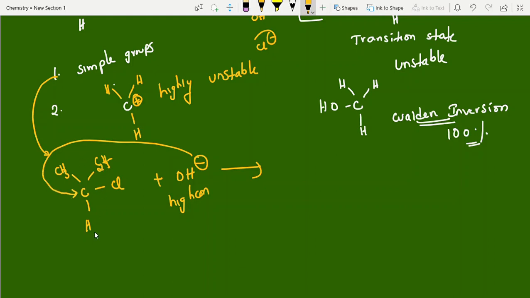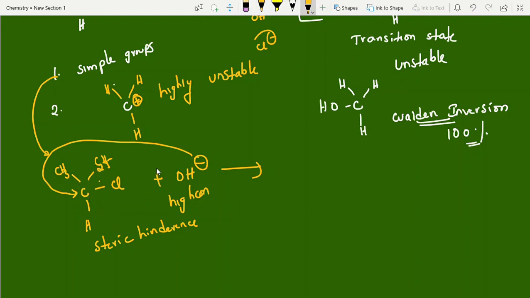Why? Because of steric hindrance. They won't give much space to attack here. Back attacking also, it's like somebody is standing near the door. It's not possible to move freely, right? Same here also. Two healthy persons are standing. Then it's not possible to go and attack. Suppose if it is bulky groups, it favors SN1. It is not favoring SN2 first of all. If any chance is there, definitely SN1 only. If you take bulky groups, it favors SN1 only.